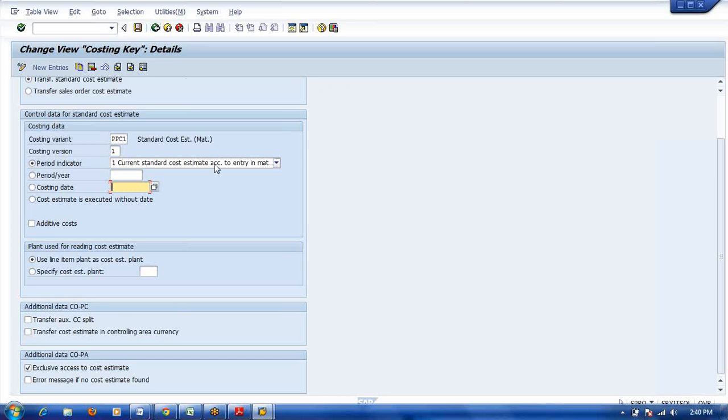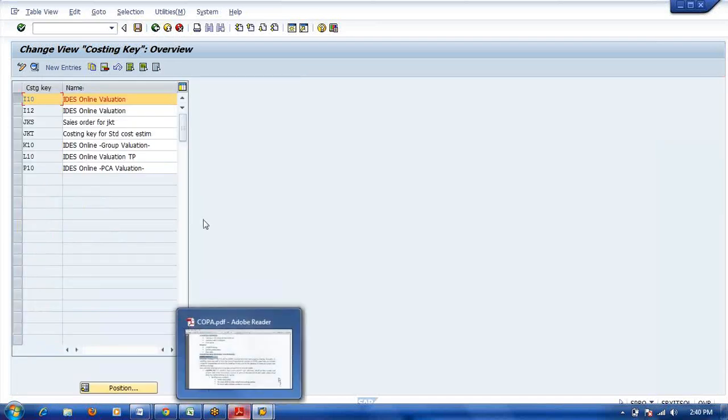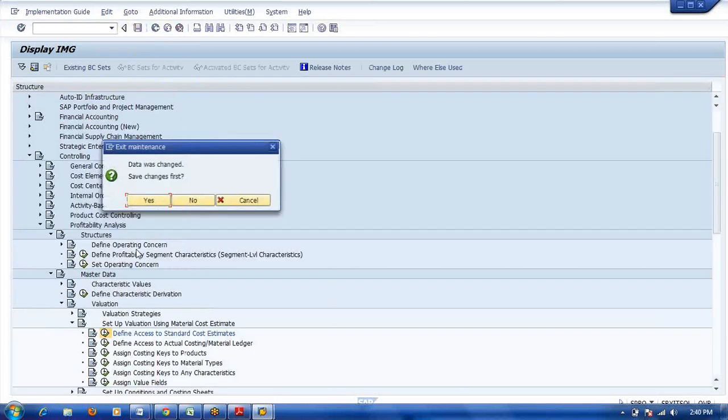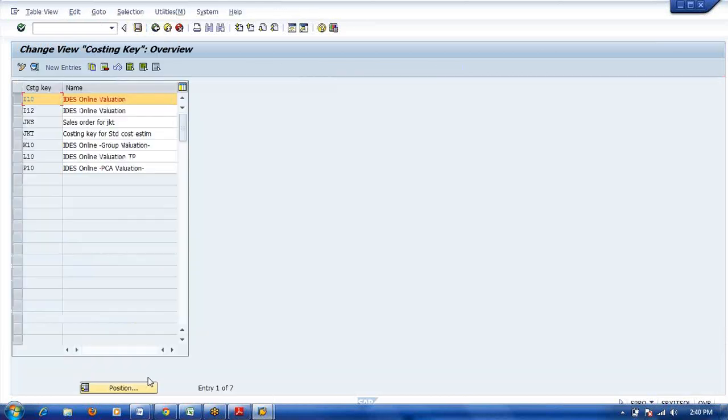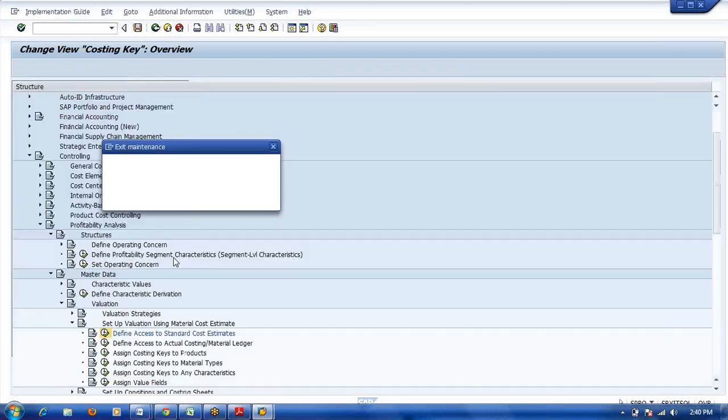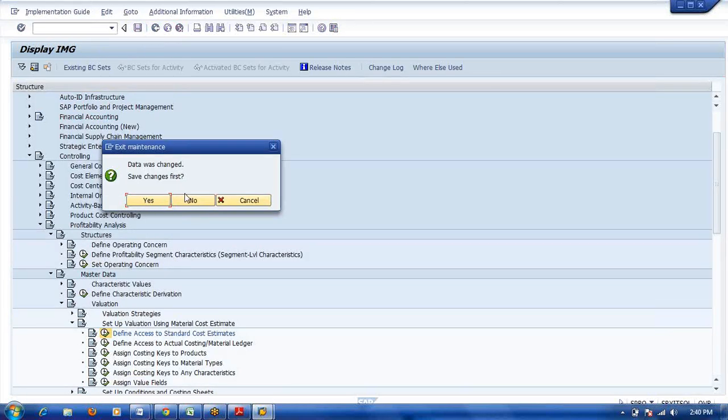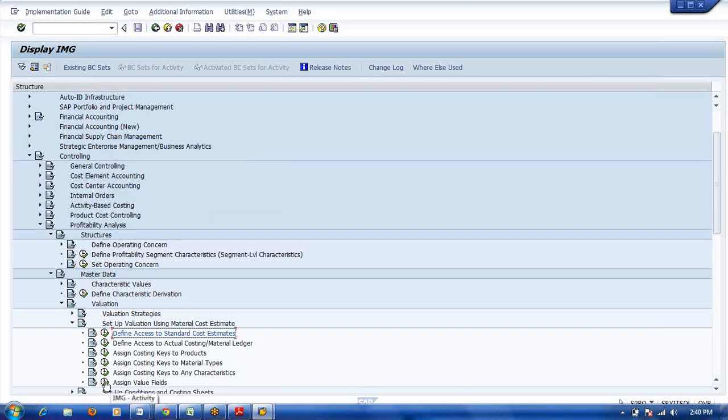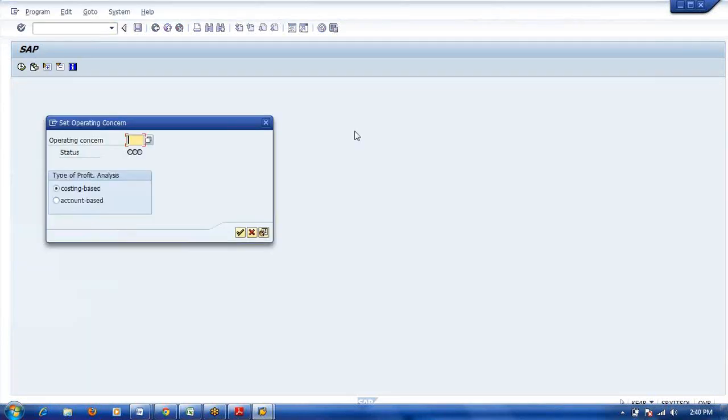Okay, here we will select which cost estimate breakup you want to see, whether it is the current standard cost estimate or the future cost estimate or the previous cost estimate. Which cost estimate you want to see the breakup of, that you will select here in the costing key. Main is assign value fields. Okay, here each cost component wise we will assign the value field.